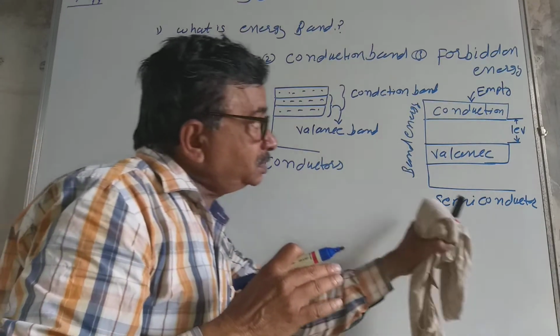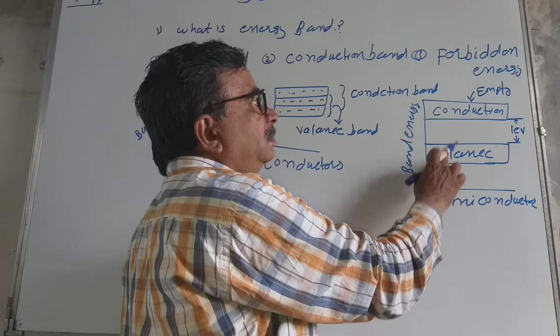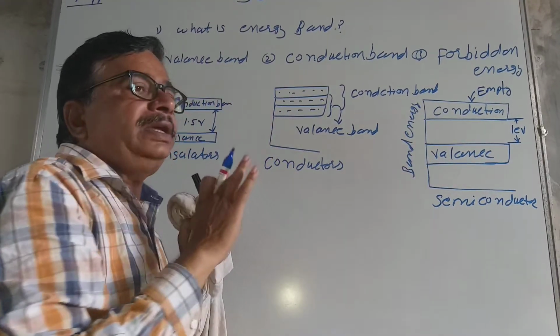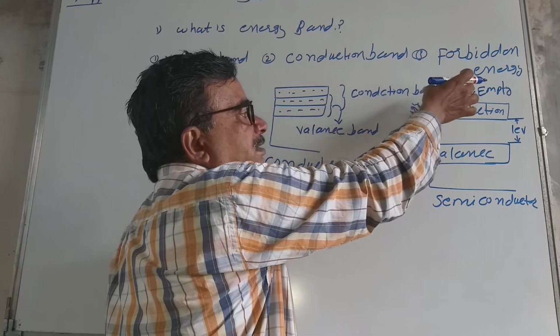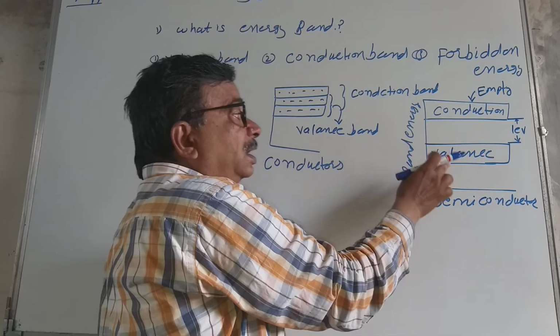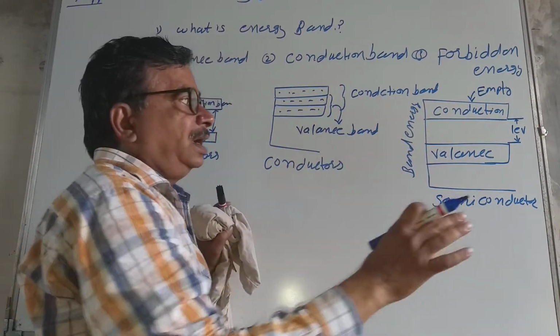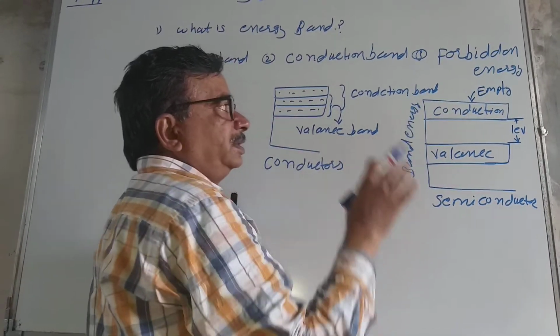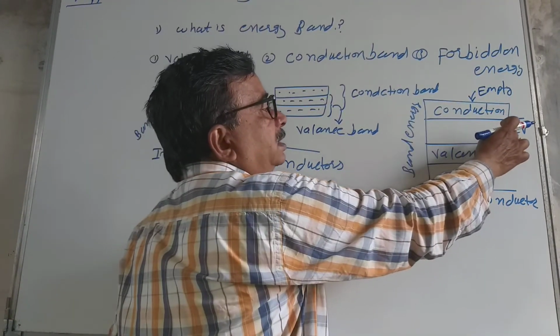And in a semiconductor, the valence band is full of electrons, but the conduction band is totally empty. Now what happens? When electricity is applied, electrons flow from the valence band to the conduction band. For this, 1 electron volt of energy is required.